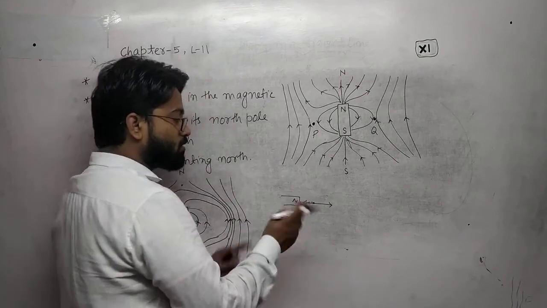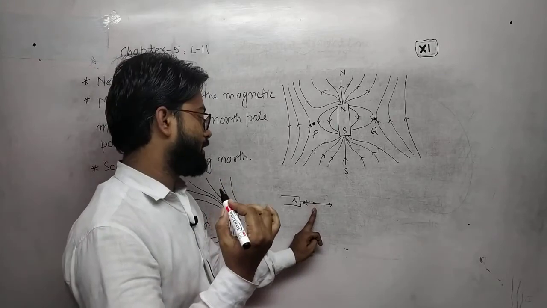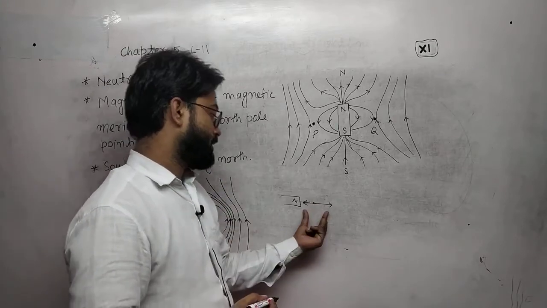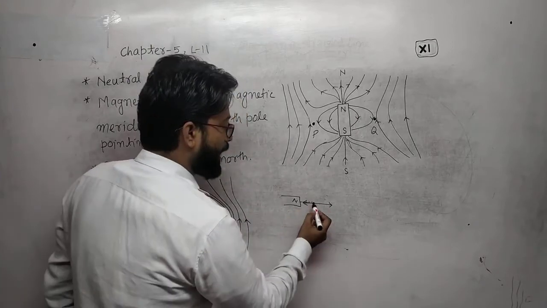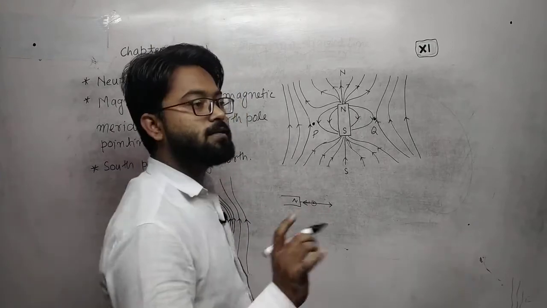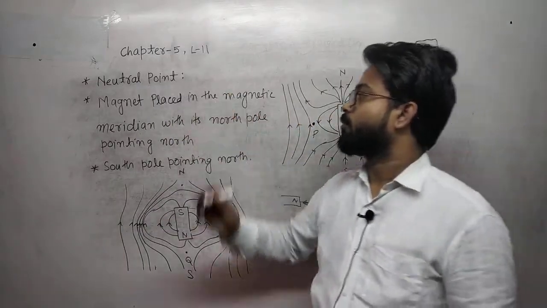If both magnetic fields at that point are equal in magnitude and opposite in direction, then the net magnetic field is zero, and that particular point is called a neutral point.